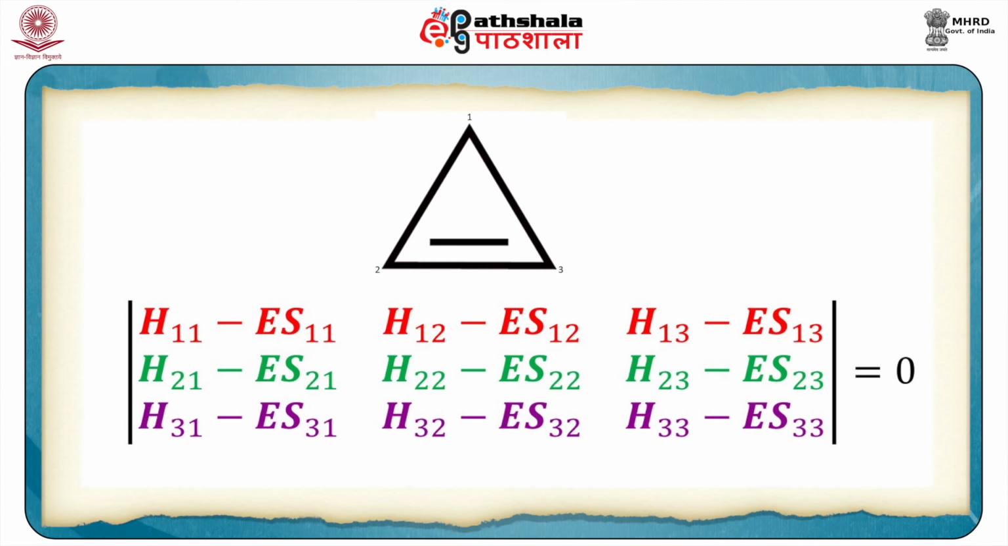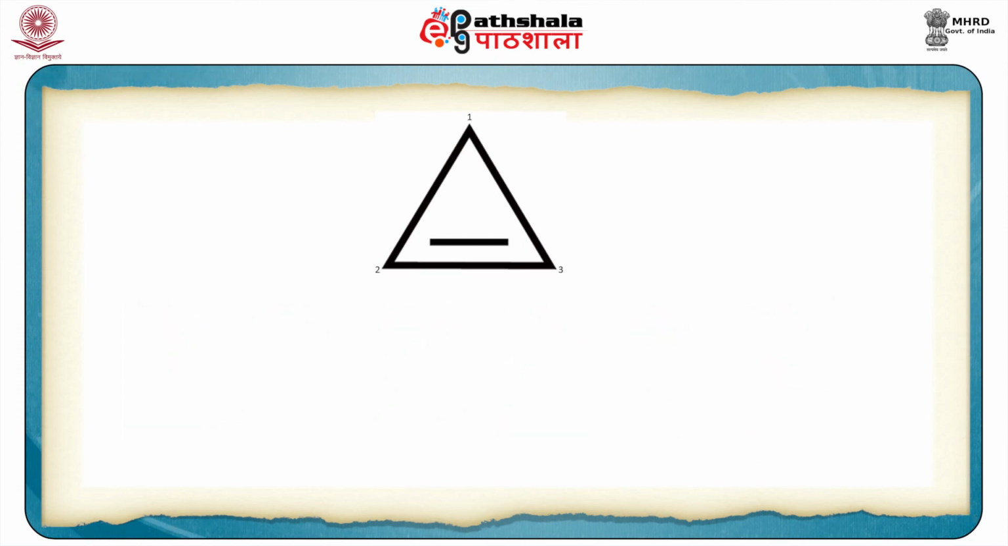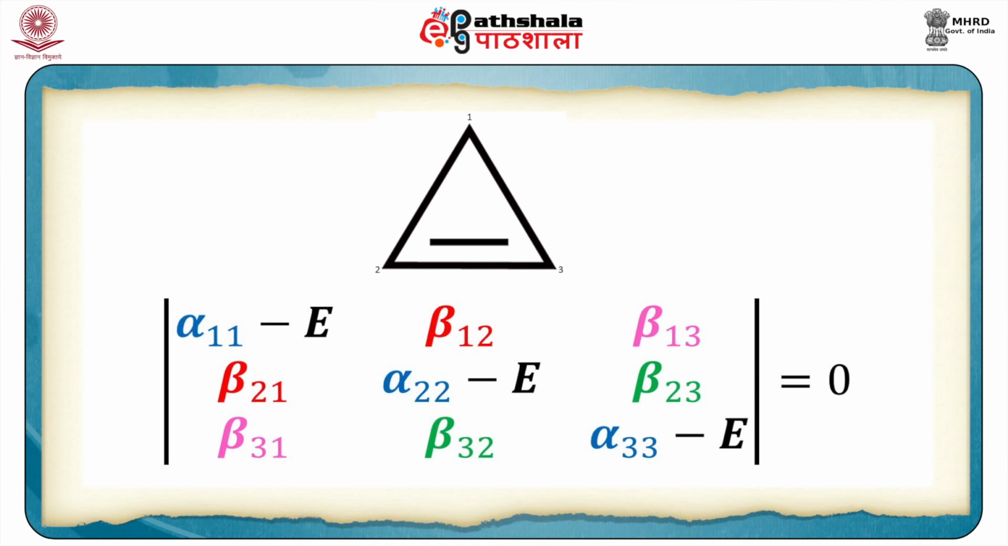Now, if we look at this cyclic system and try to substitute the values, then the secular determinant, after substituting the values of Coulomb and resonance integrals, becomes like the following. The first row becomes alpha 1 1 minus E, then beta 1 2, and then we have beta 1 3.